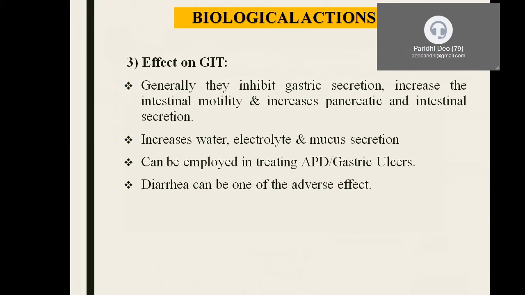So if we give these kinds of analogs, the gastric secretion is going to be inhibited. That gives a protective action against the formation of gastric ulcers. Since they increase the intestinal motility, the movement in the intestine, one of the most common side effects we come across will be diarrhea.